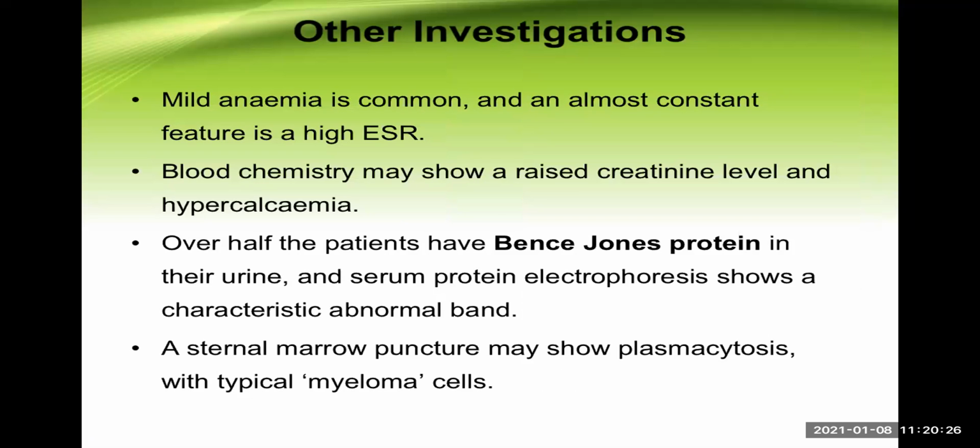Now, what are the other investigations apart from X-ray? We can go for CBC, and CBC shows mild anemia or severe anemia. It depends on the course of the disease. And an almost constant feature is very high ESR. So remember, this may be an important question in medicine or in orthopedics. There are certain conditions in our body which have high ESR, and multiple myeloma is one of them.